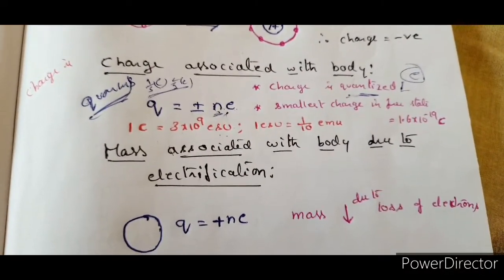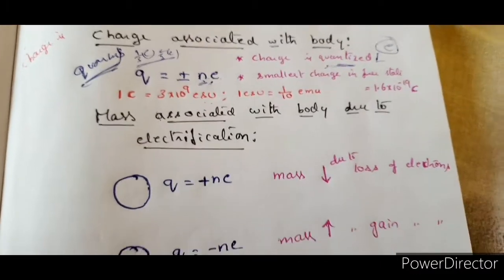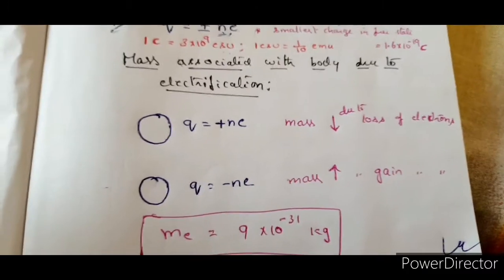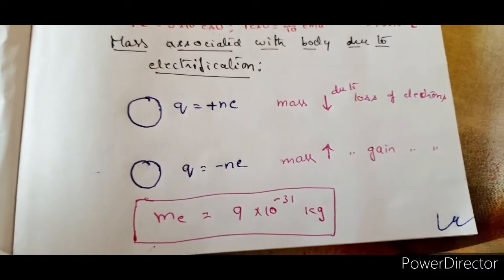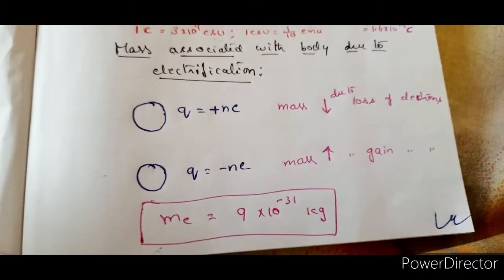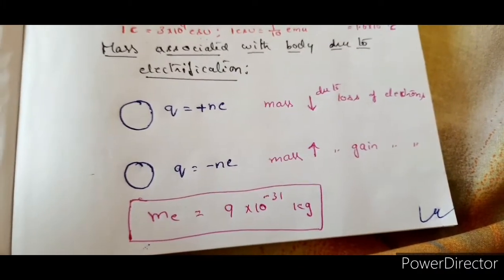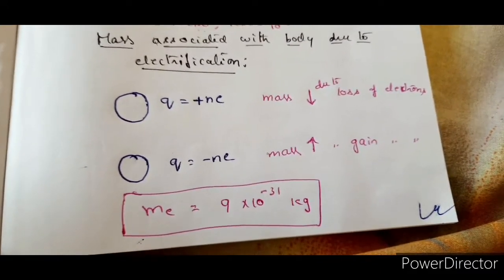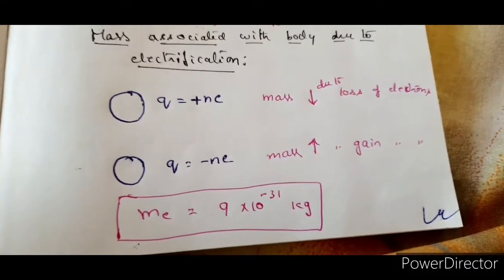Right. So, mass associated with a body due to electrification. Now the point here is, we are charging a body. That means either we are giving electrons to a body or we are removing electrons from a body. The point here is, does charge exist without mass?